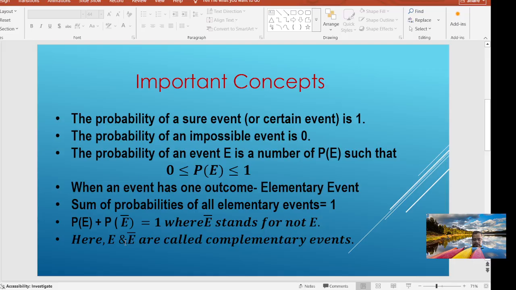Here E and E dash are called complementary events. Of course, when something is going to happen, we call it E. Then when something is not going to happen, we call it E dash, and it becomes complementary.